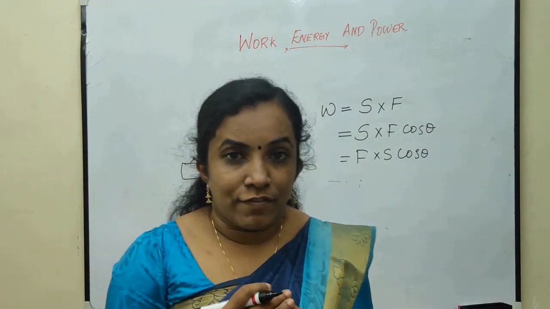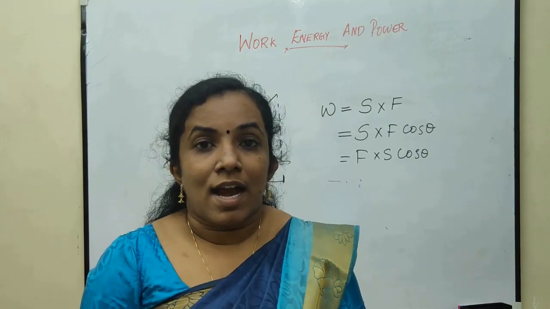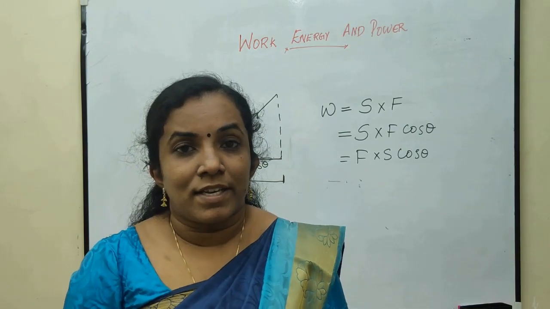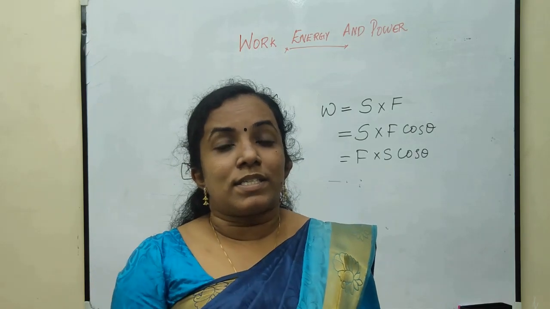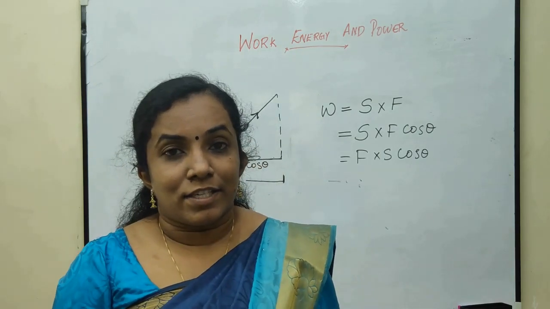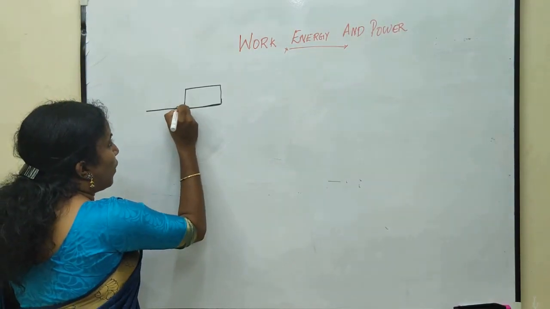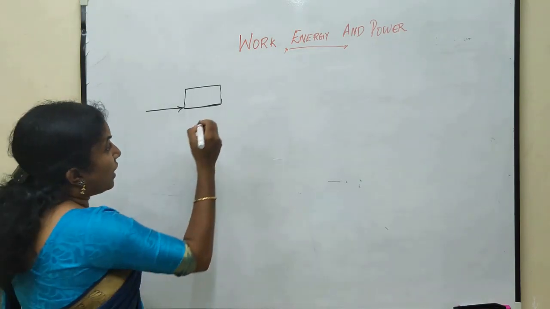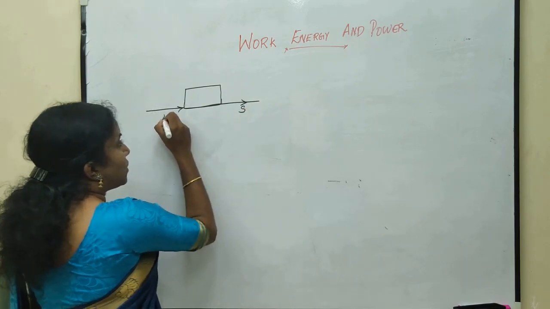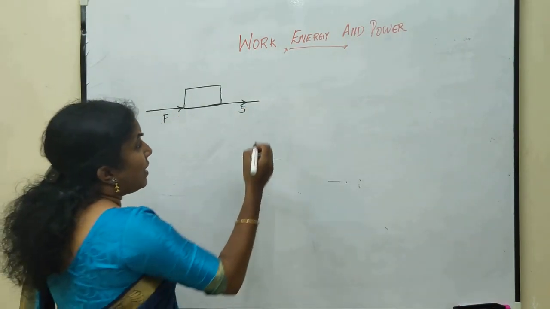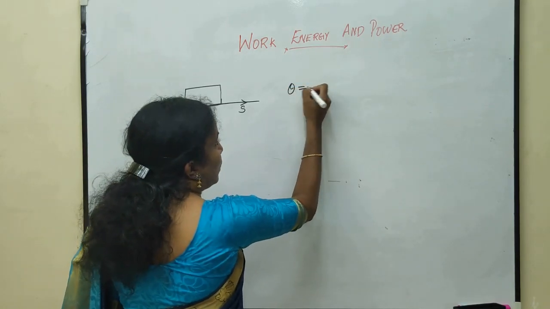Hence, the expression for work done by a force in the direction other than the direction of displacement is Fs cos theta. Let's look at some special cases related to this expression. If a force F is applied on a body and the body travels a distance S in the direction of force, then the angle between the force and displacement, theta, is equal to 0.